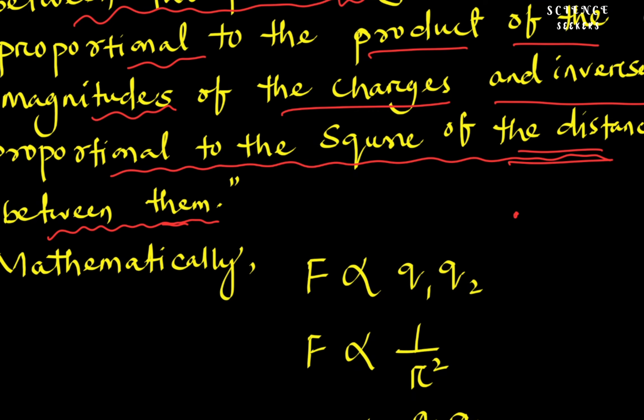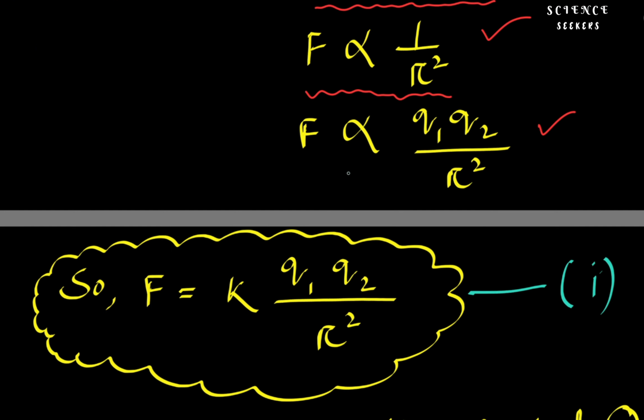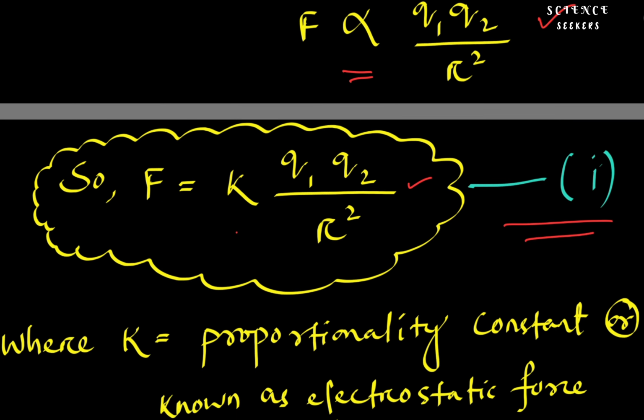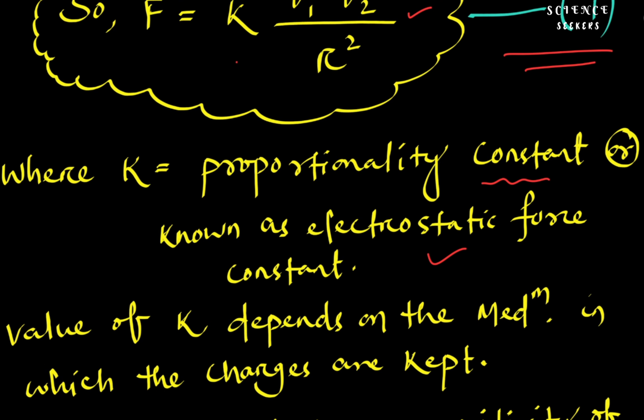Hence there are two point charges q1 and q2 and the distance between q1 and q2 is r. So F is proportional to q1 q2, and F is inversely proportional to r squared. So F is proportional to q1 q2 by r squared. In the next step, we remove the proportionality sign. So F equals k q1 q2 by r squared. That is equation number 1, where k is the proportionality constant or electrostatic force constant.